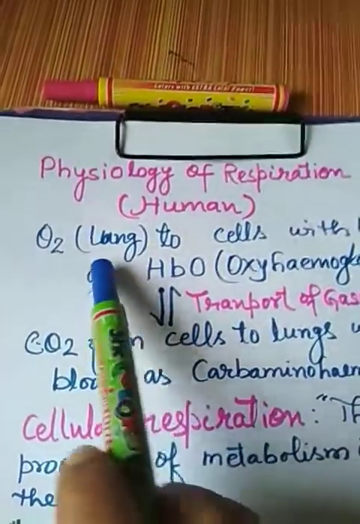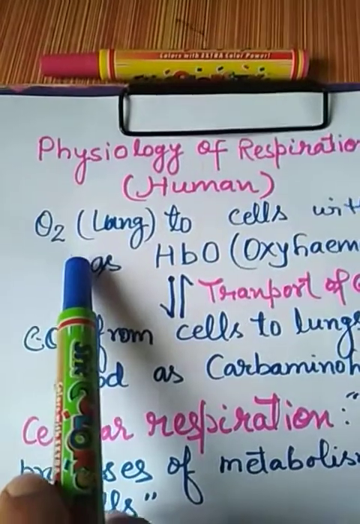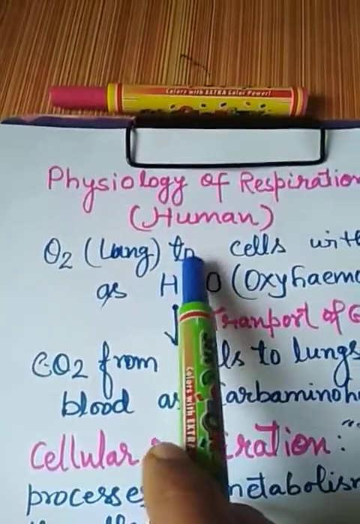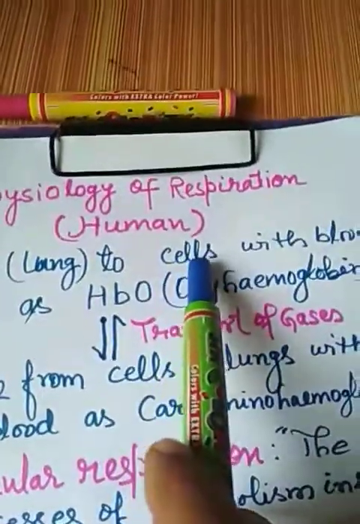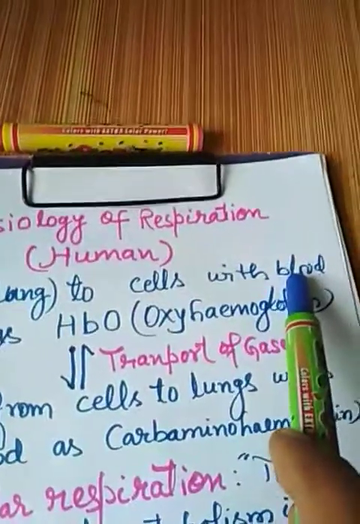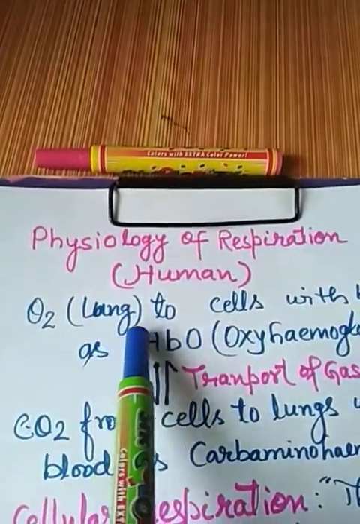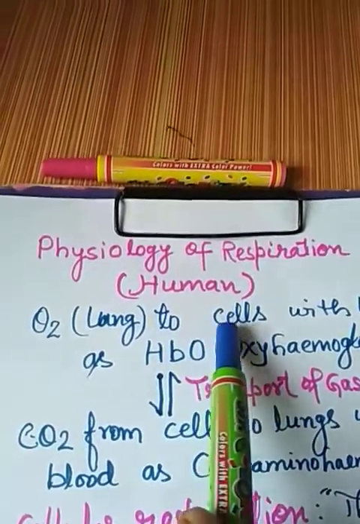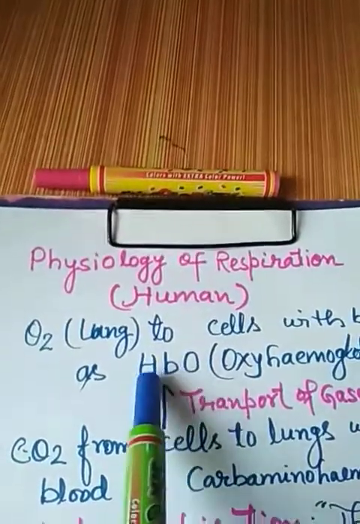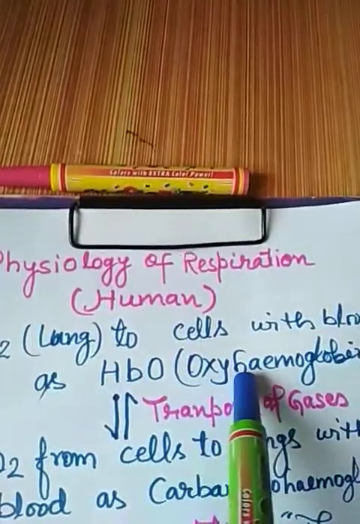Now let us see that, as you know, the oxygen gets diffused in the lung alveoli, and this oxygen goes to the cells of the different parts of the body with blood. The blood capillary is supplied inside the alveoli, which absorbs this oxygen, and this oxygen gets combined with the hemoglobin and forms oxyhemoglobin, that is HbO, oxyhemoglobin.